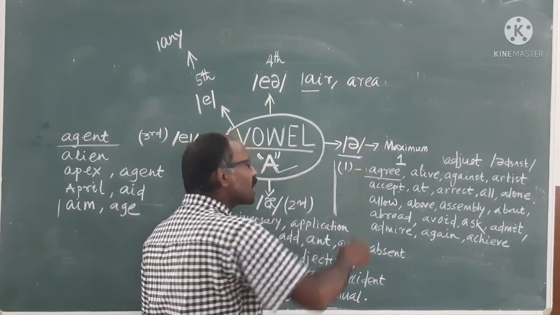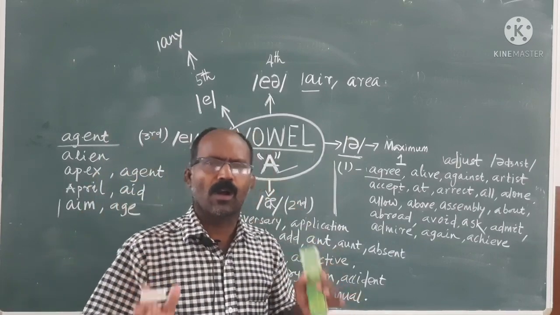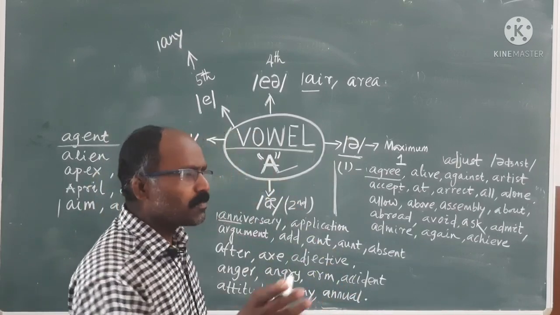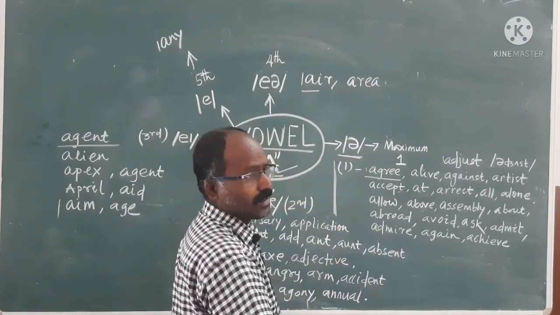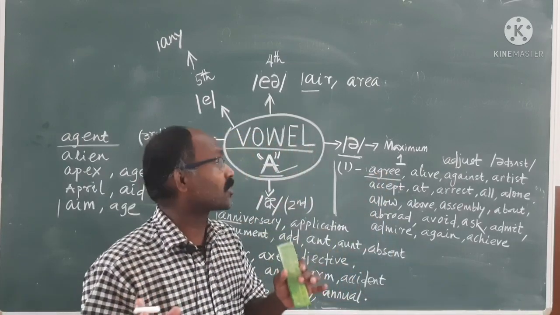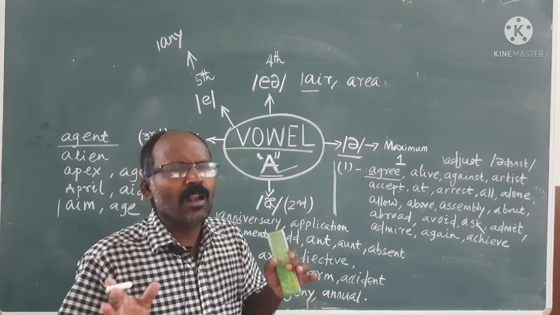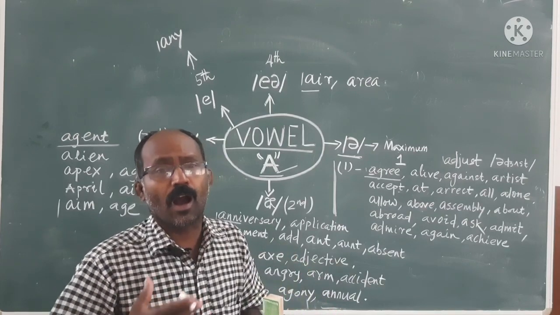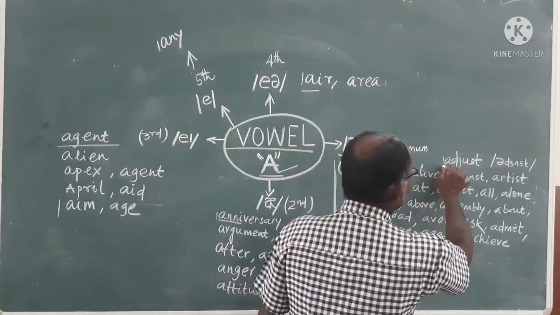Now you will find maximum words. If the word starts with the vowel A, then most words will be pronounced with the schwa sound. But what are we doing? We use the A sound less, and use the schwa more. I will tell you what it is. It is not A-just.